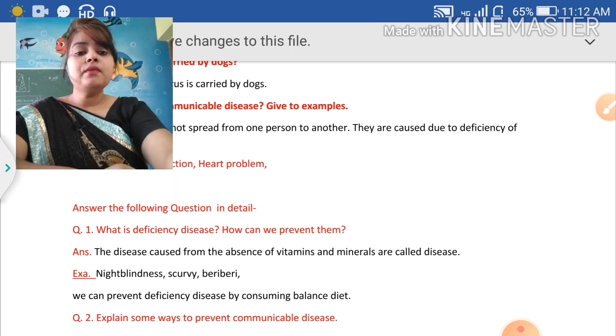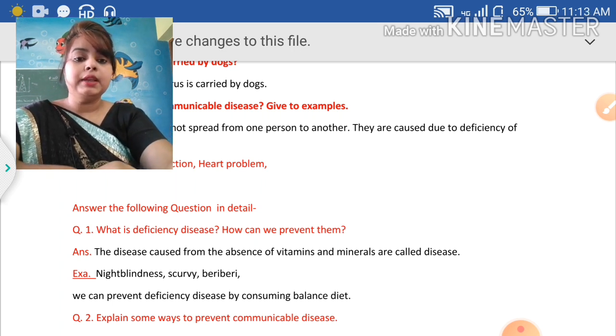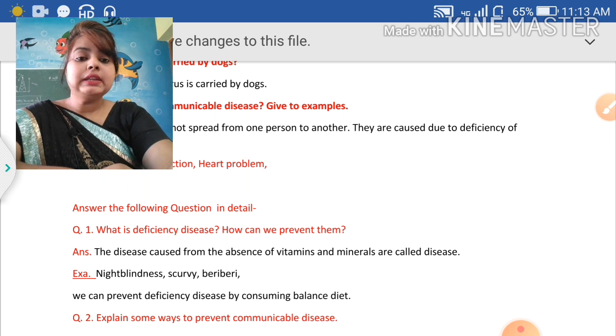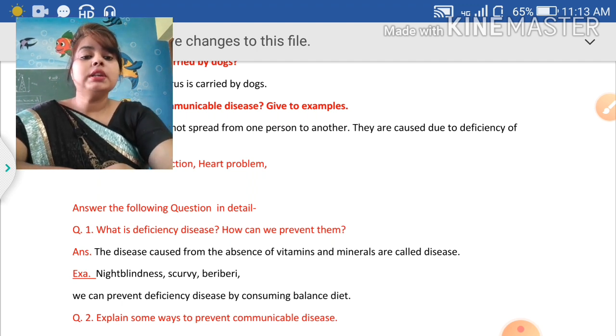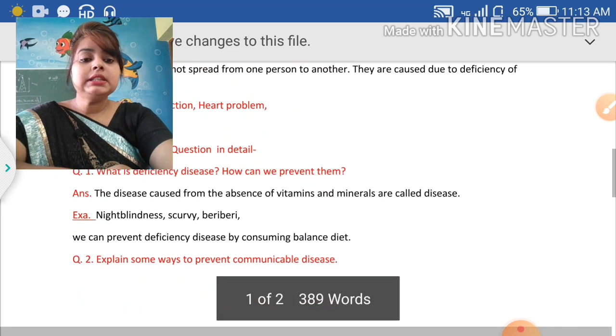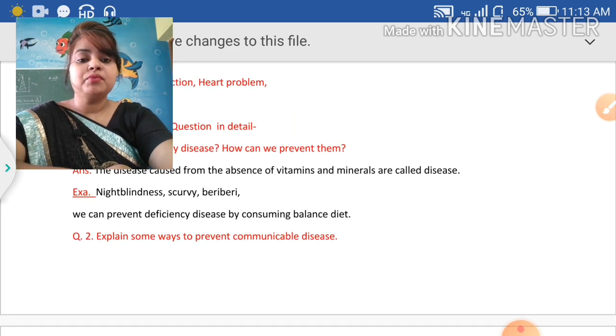What is a deficiency disease and how can we prevent deficiency diseases? The diseases caused from the absence of vitamins and minerals are called deficiency diseases, like night blindness, scurvy and beriberi. We can prevent deficiency diseases by consuming a balanced diet.